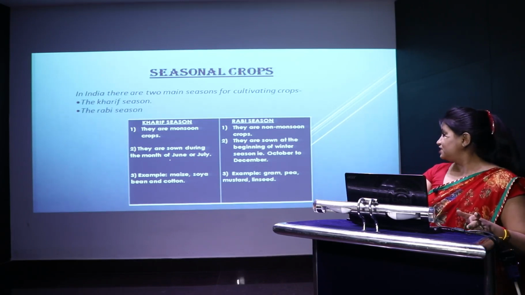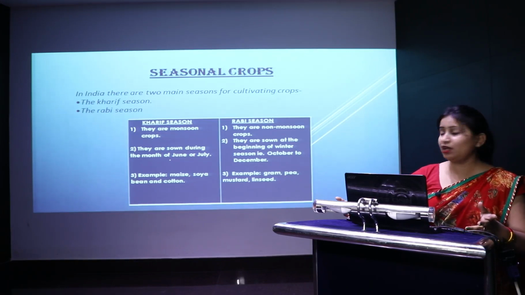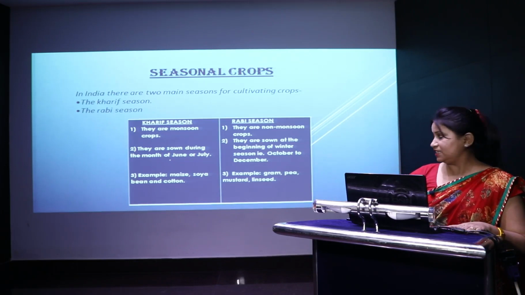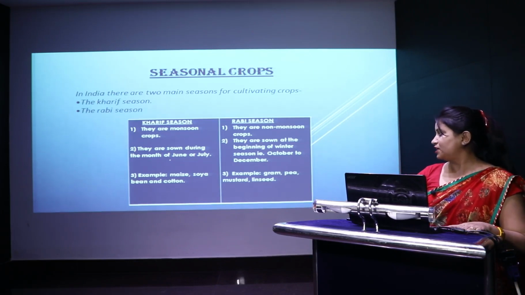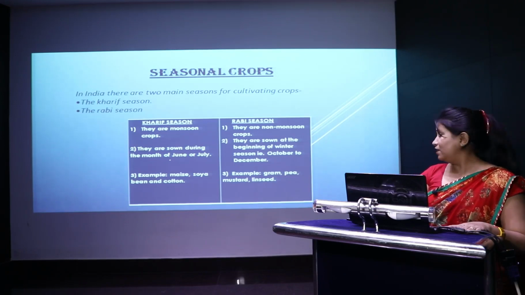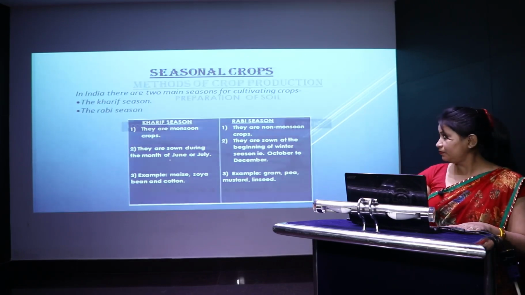Coming to the Rabi season, they are non-monsoon crops. That means they do not require a lot of rainfall and they are sown at the beginning of the winter season. Some examples of Kharif crops are maize, soya bean and cotton. While in Rabi season, the crops which are grown are gram, pea, mustard and linseed.